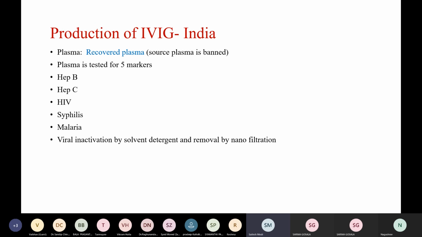Coming to the production of IVIG in India, a couple of slides. In India, the plasma used is recovered plasma. The plasma is tested for 5 markers, that is hepatitis B, hepatitis C, HIV, syphilis, and malaria. The viral inactivation is done by solvent, detergent, and removal by nanofiltration.